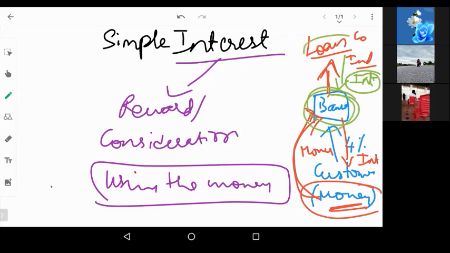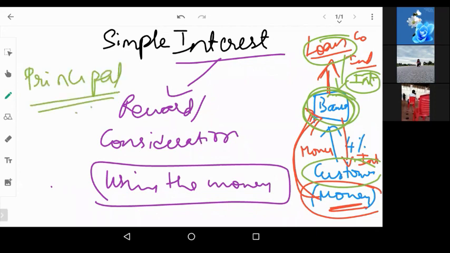So loan takers will pay the interest to the bank because they are using the bank's money, and the bank will pay the interest to the customer because it is using their money. So that is the concept of interest. Now, whenever interest is involved, there are a few terms which have to be understood. Firstly, principal. Principal is the money that is given or taken as a loan.